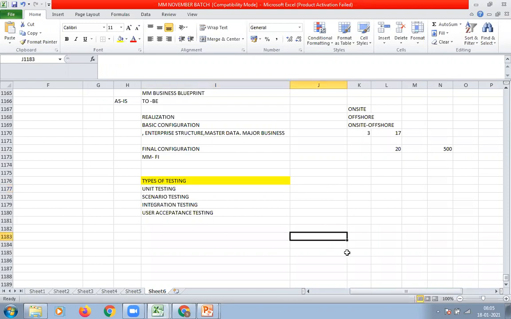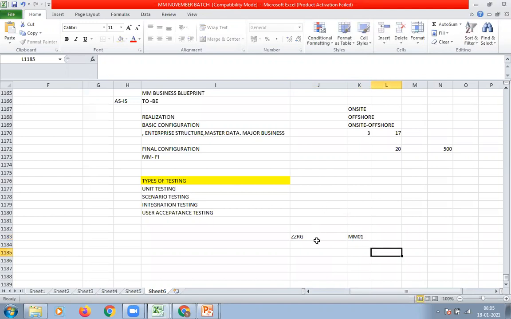For example, if you create a new material type like ZZ RH, or if you create a new screen sequence for new screens, then we have to do testing using MM01.